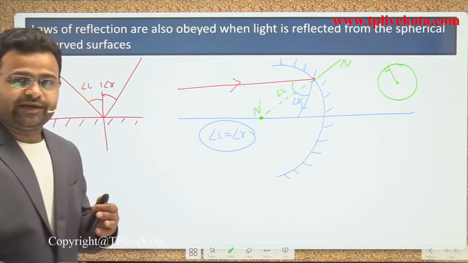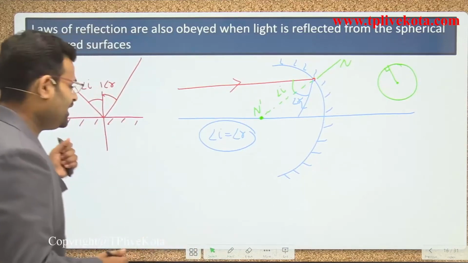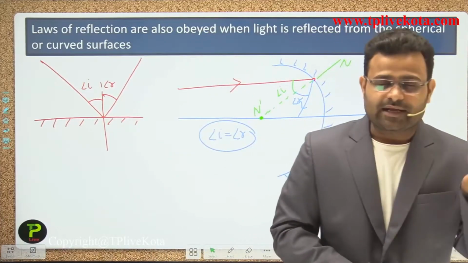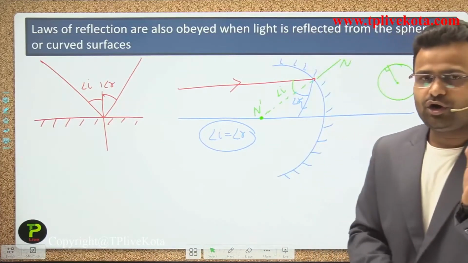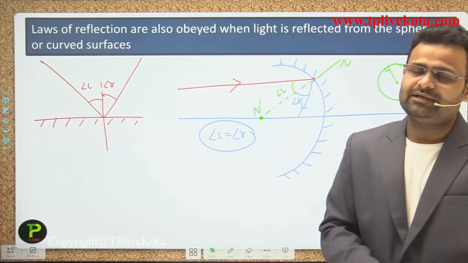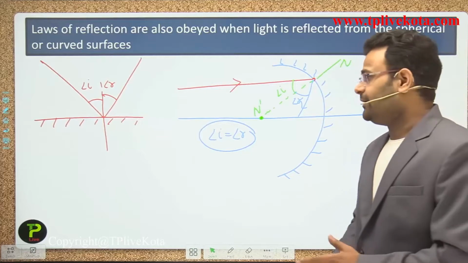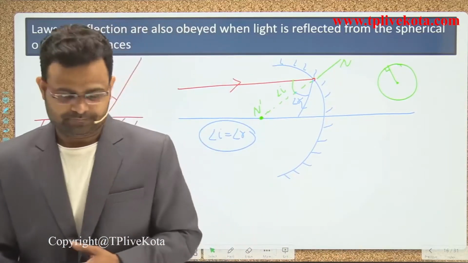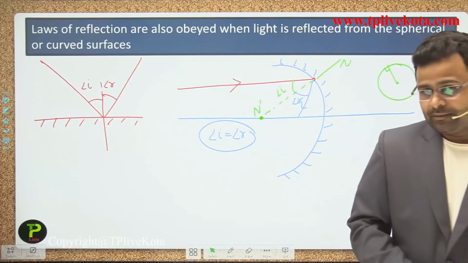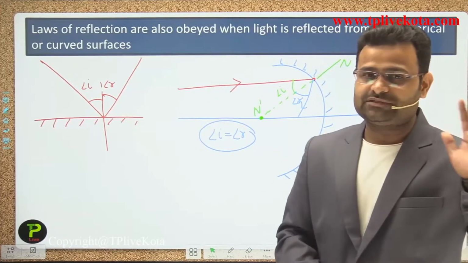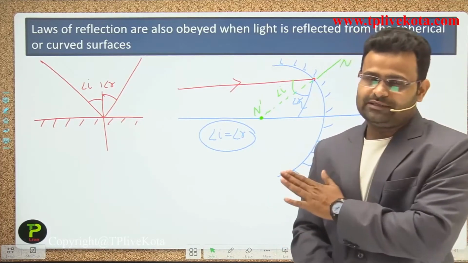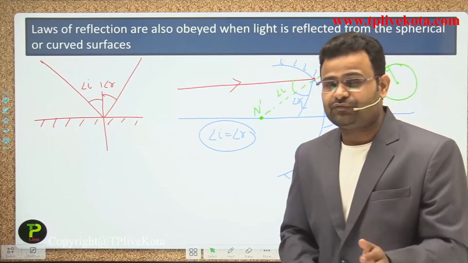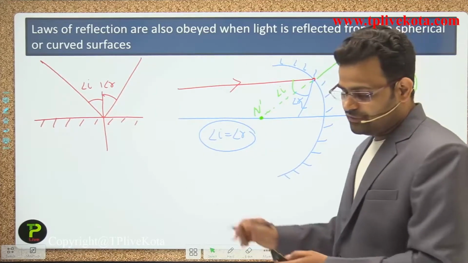So if the surface is changed, previously we were using the plane surface. If you change that surface, guys, and move to a curved surface, the law of reflection is also followed by that ray of light, guys. If you have any type of surface, the law of reflection is followed. The law of reflection is obeyed by the ray of light in case of reflection, guys. So now that point is clear, guys.